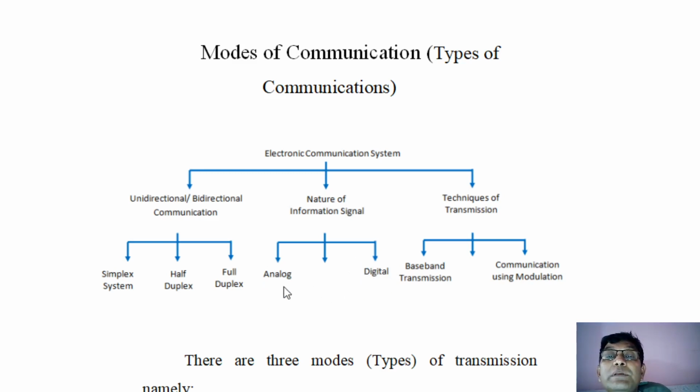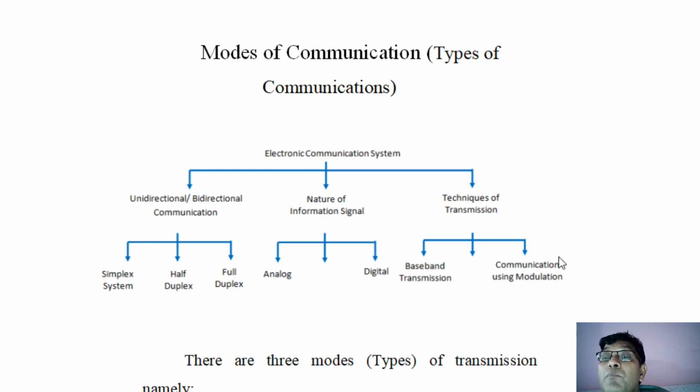Analog means your mobile communication also, you can say that it is analog only. Then your telephone communication is also analog. Then your intercom is also analog because the voice of a human being is an analog signal. Then this is also classified as baseband or broadband. Broadband requires a modulation technique. In modulation, there are special types: amplitude modulation, frequency modulation, phase modulation.